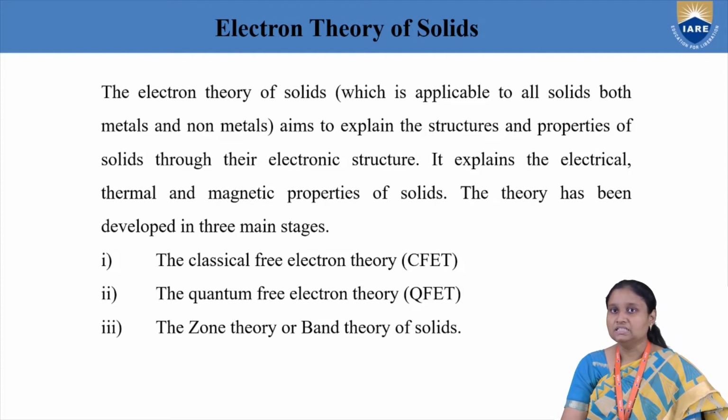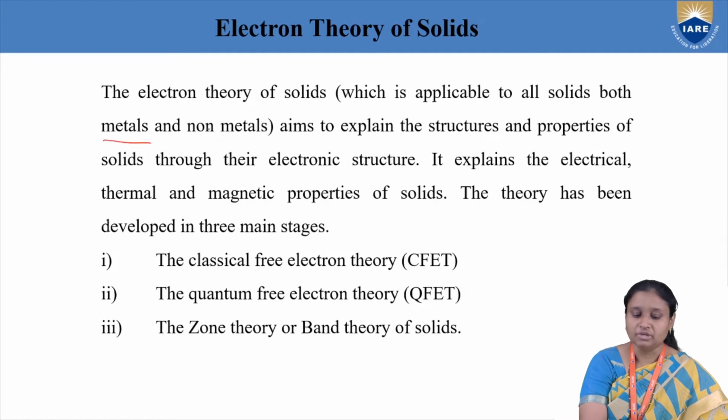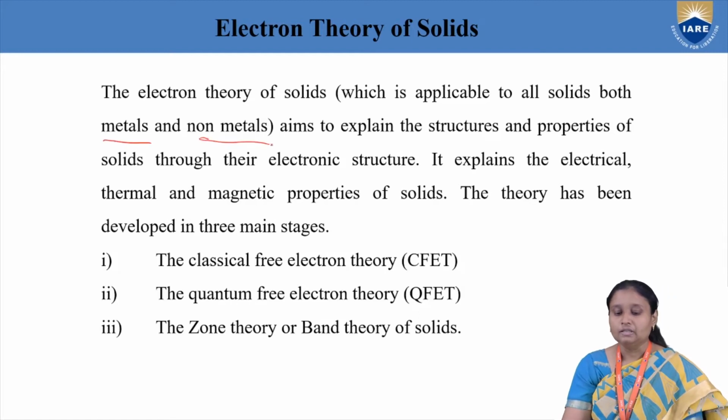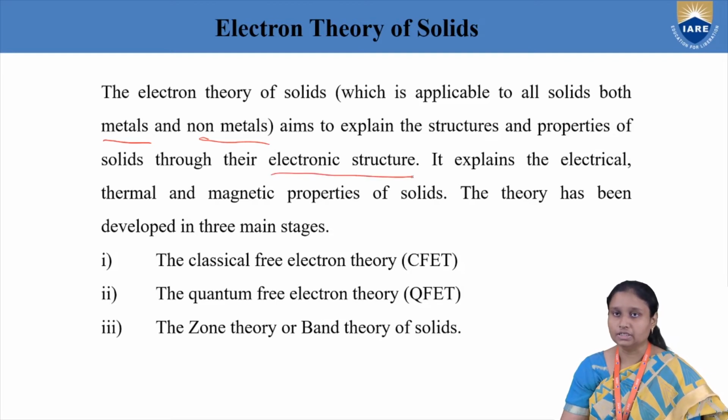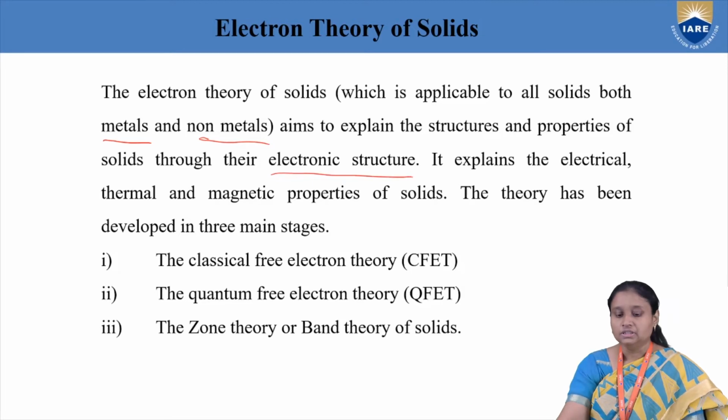When we take different metals and non-metals, we observe that depending upon their electronic structure, their properties are going to change.